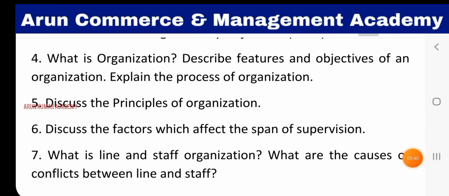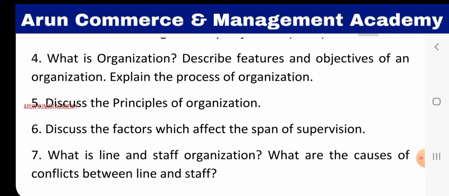Question number 4. What is organization? Describe features and objectives of an organization. Explain the process of organization. So here when it comes to organization, first give the introduction of organization. So what is organization? A group of people working together for a common goal is called as organization.